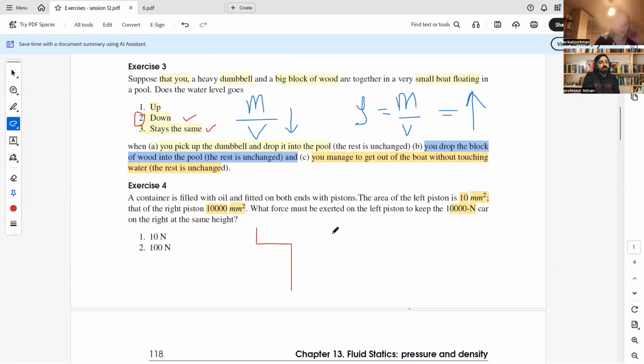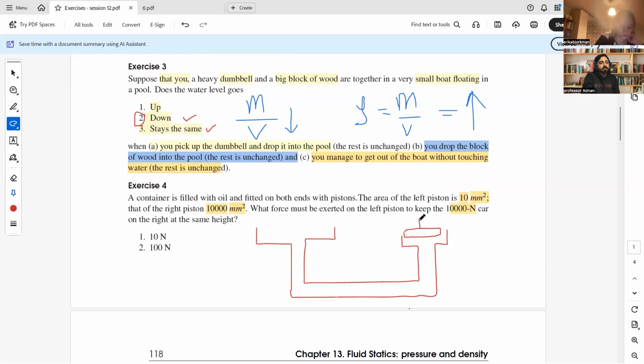Consider we have two containers. One has a bigger volume while the other has a smaller volume. Both have a piston system. You can consider the smaller one has the smaller piston, and its area is 10 mm square.